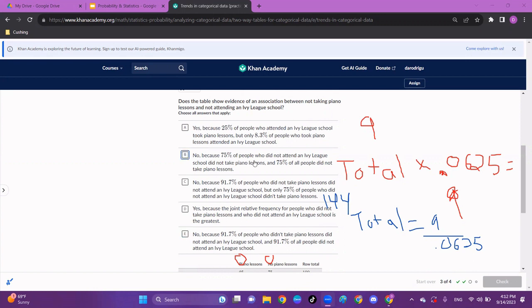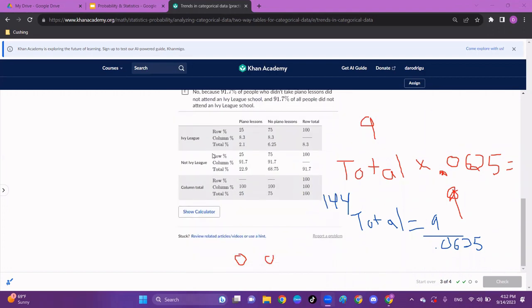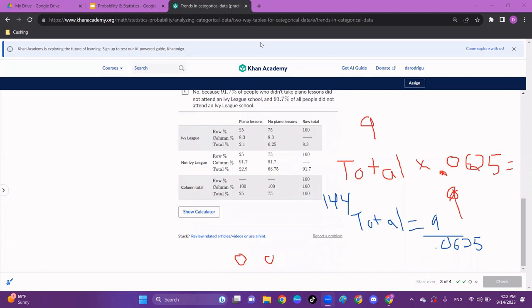I'm going to look at no because 75% of people who did not attend an Ivy League school did not take piano lessons, and 75% of all people did not take piano lessons. This is quite the mouthful, difficult to comprehend. Let's read it again. 75% of people who did not attend an Ivy League school did not take piano lessons. So if you did not attend an Ivy League school, that would be, let's get a shape here, not Ivy League.